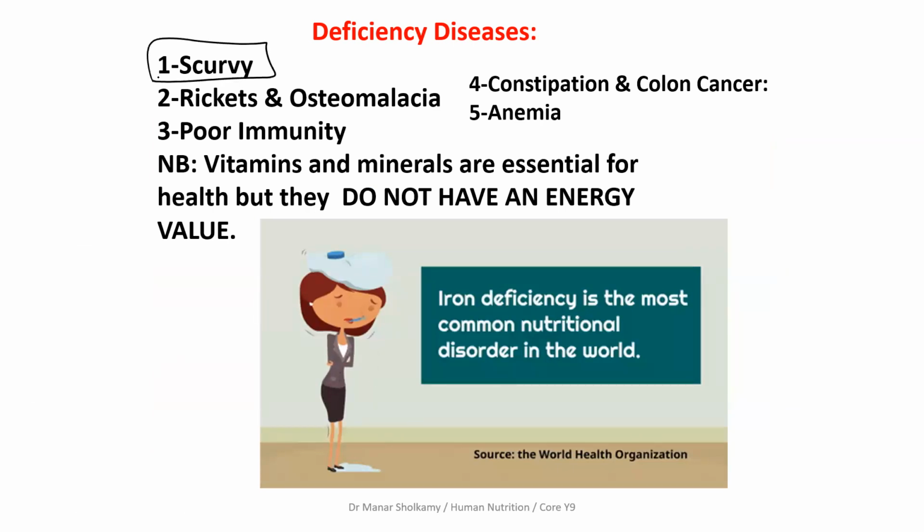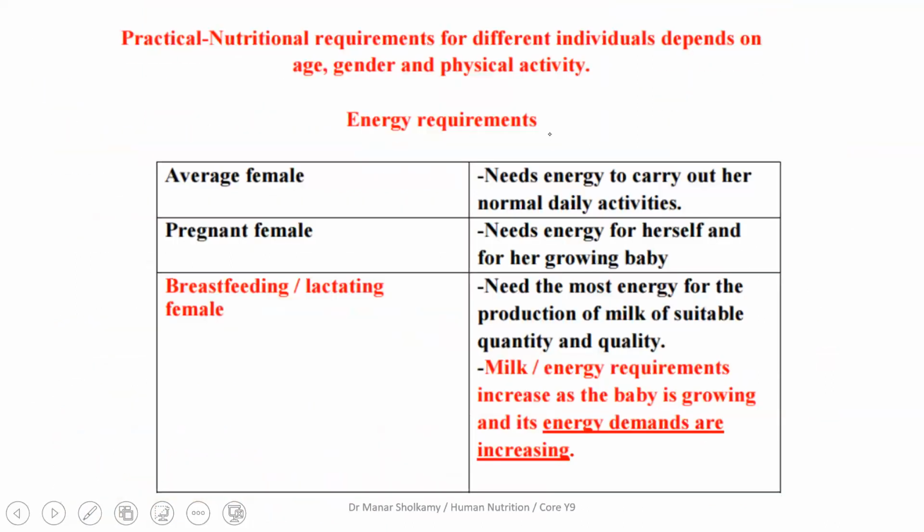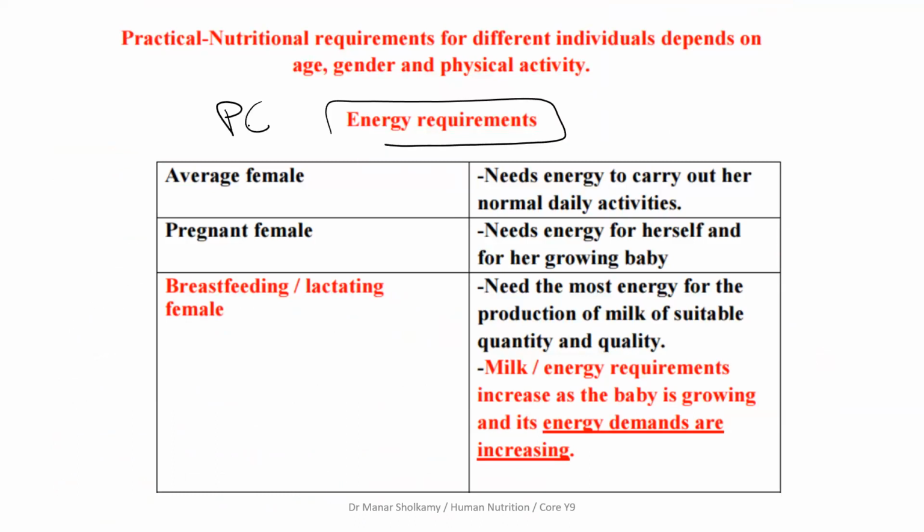We talked about scurvy, rickets, and osteomalacia, poor immunity if you have a deficiency in vitamin A, constipation and colon cancer if you don't eat fiber, anemia if you don't eat iron. And this is another picture of scurvy. And this is the lesson. Now, these energy requirements, they're very logical here, and they usually show up in page 6.